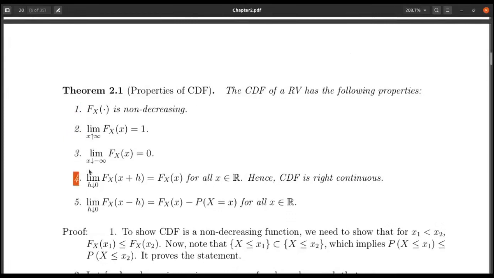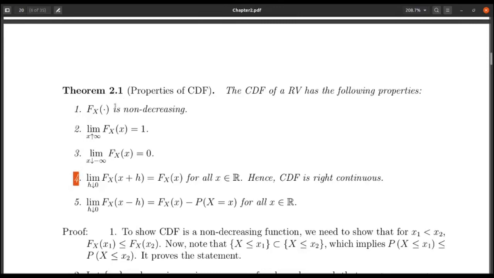And theorem 2.2 says that if any function satisfies conditions 1, 2, 3, and 4, then it will be a cumulative distribution function. So these first four properties are kind of if and only if properties for the cumulative distribution function.